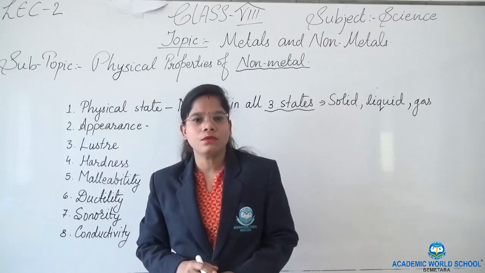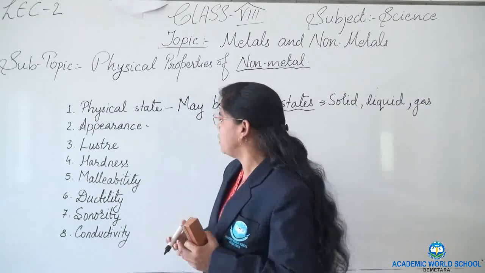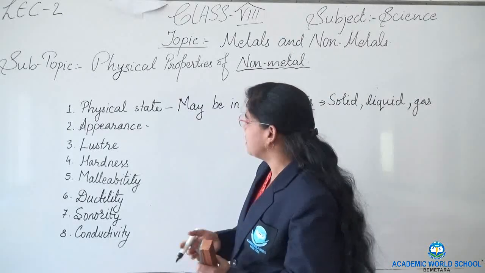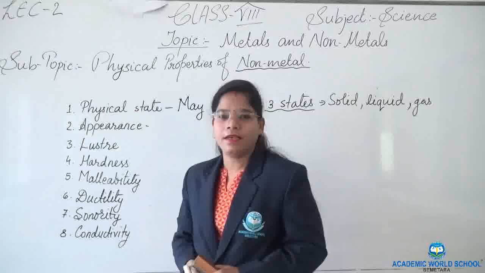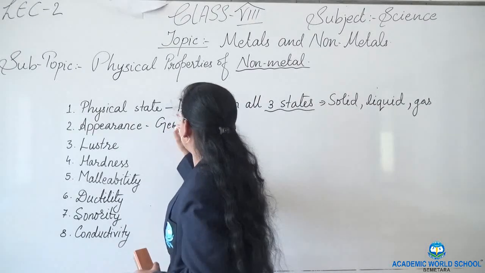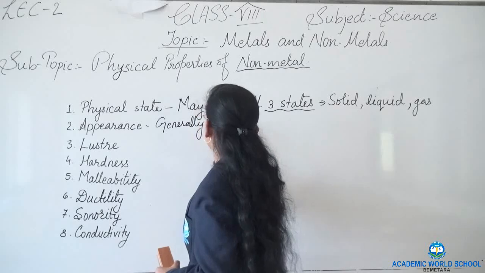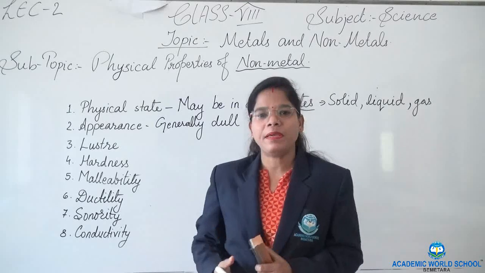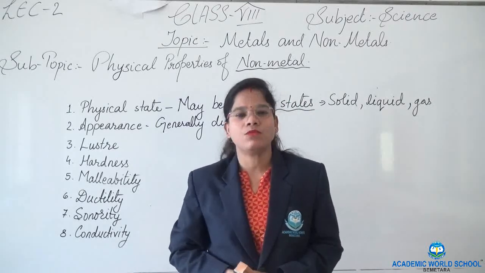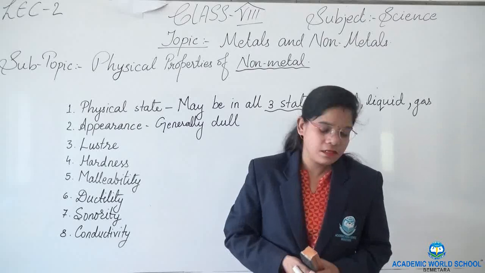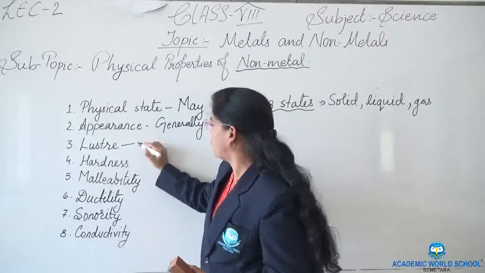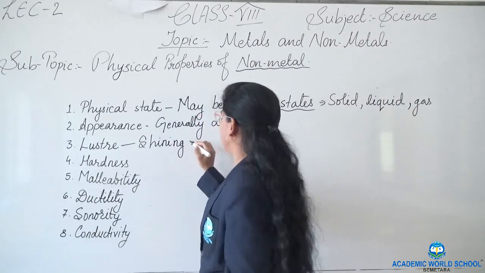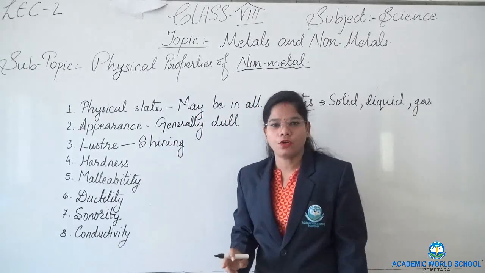The second physical property of non-metals we will be discussing is appearance. When we look into the non-metals, we can see how they look, that is, their appearance, the color, the texture. Normally the non-metals do not shine, they are generally dull, but they can be made shiny by painting with some shiny materials. Likewise, luster is the shining property of any object.